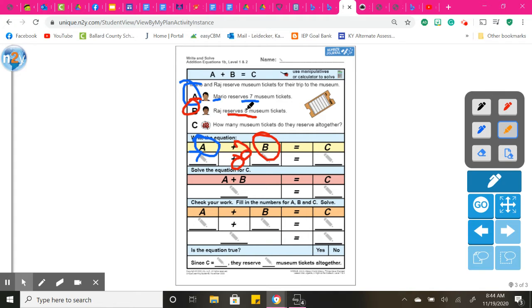And C, I don't know C. It says, how many museum tickets do they reserve all together? So I know I'm adding when I see all together. And I don't know C, so C is unknown, and you will put C here. Then in my next box, I'm going to add. What is 7 plus 8?